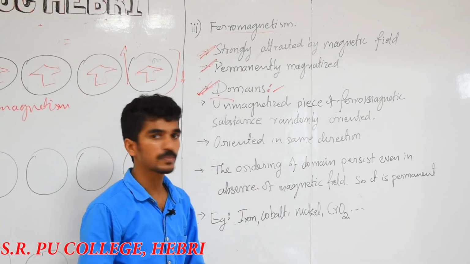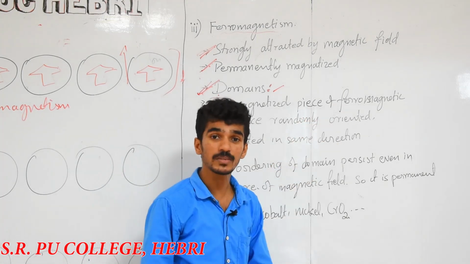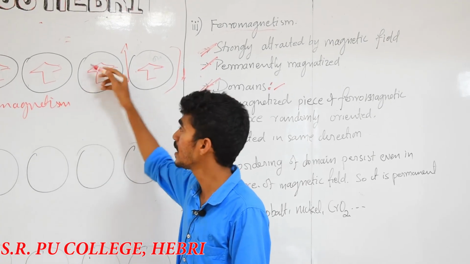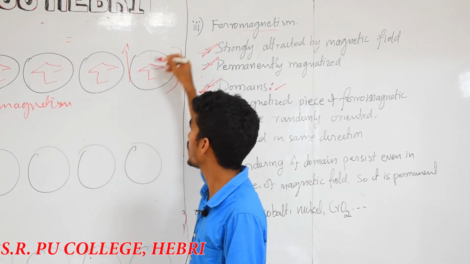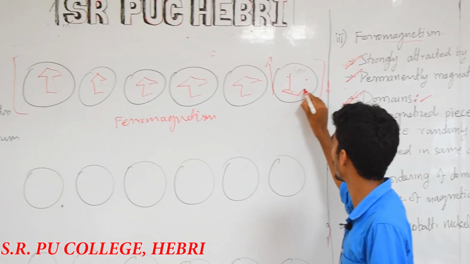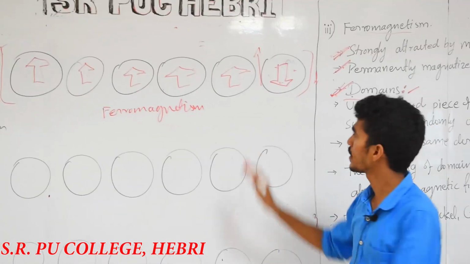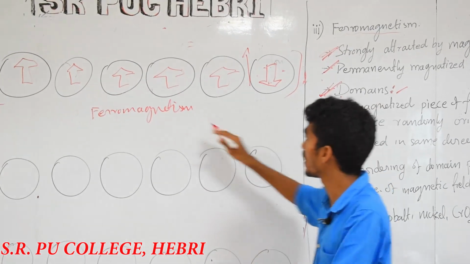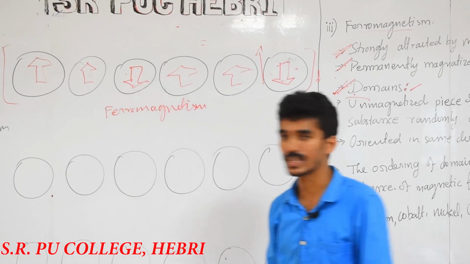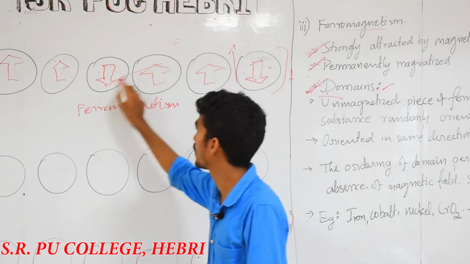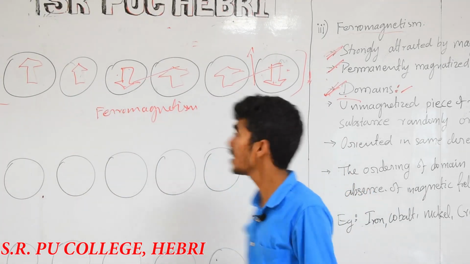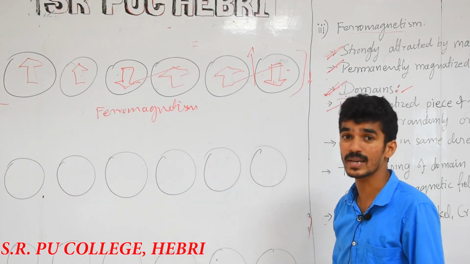Then, in an unmagnetized piece of a ferromagnetic substance, some molecules or some atoms possess a different arrangement. Okay, they cancel here. For example, in this structure there should be a reverse one. In the domain, if two electrons are in opposite directions, we can cancel these two, right? Otherwise, only two electrons in the same direction would remain. That's why it will lose its magnetic property.